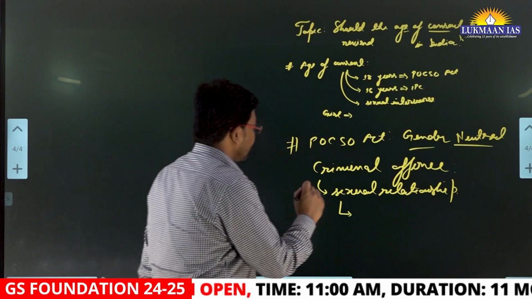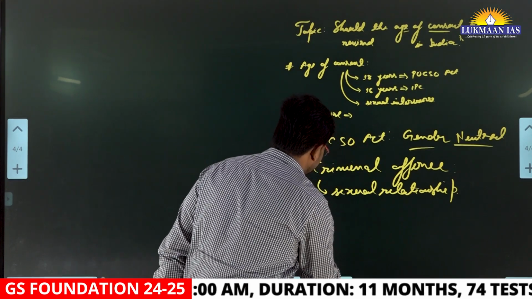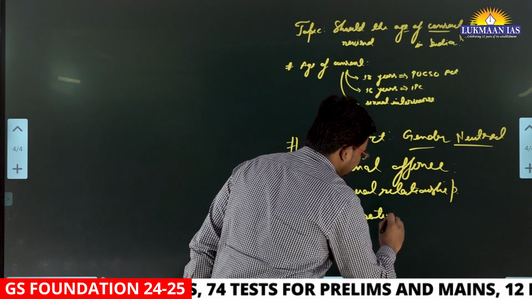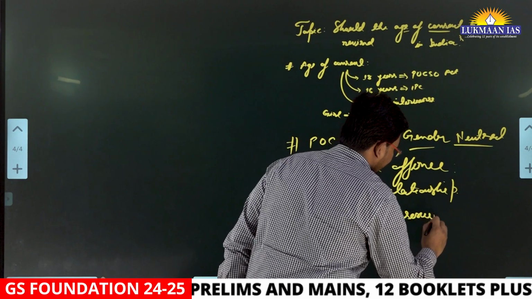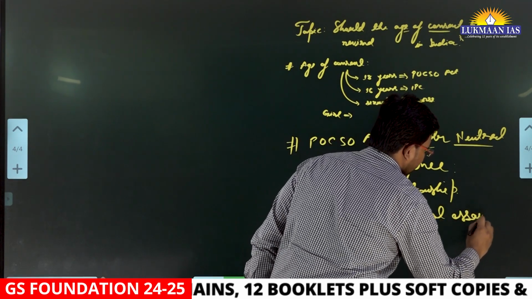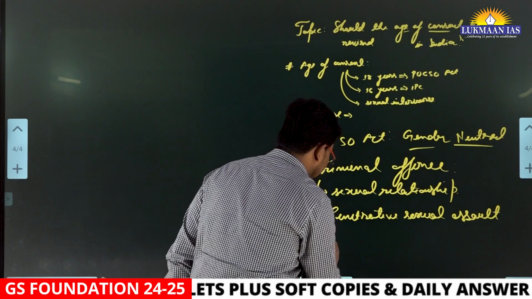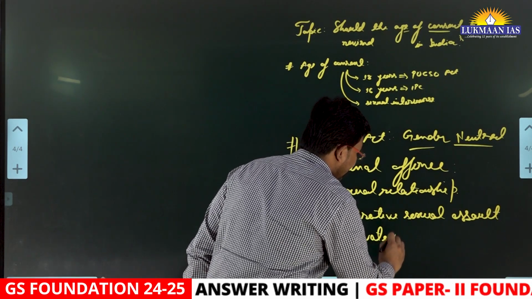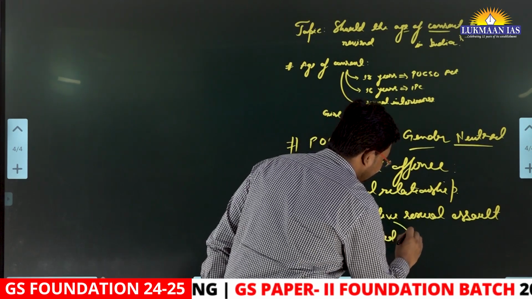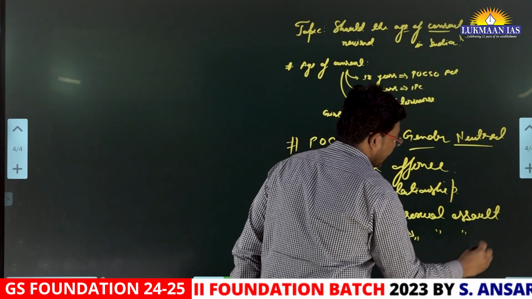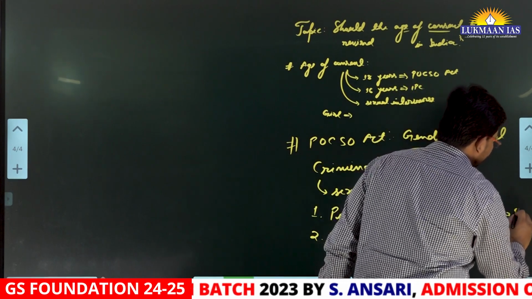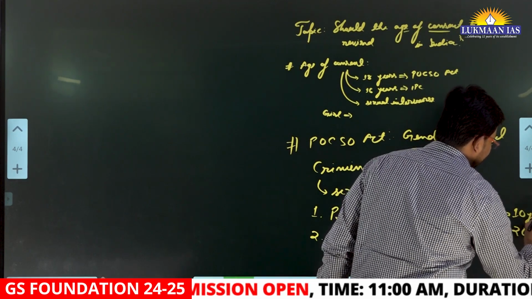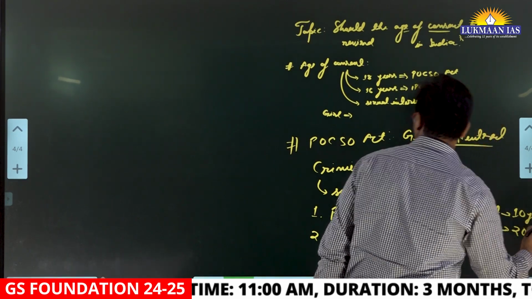Aggravated means a higher form of it. For penetrative sexual assault, the term of imprisonment would be 10 years, and for the aggravated one, it will be 20 years.